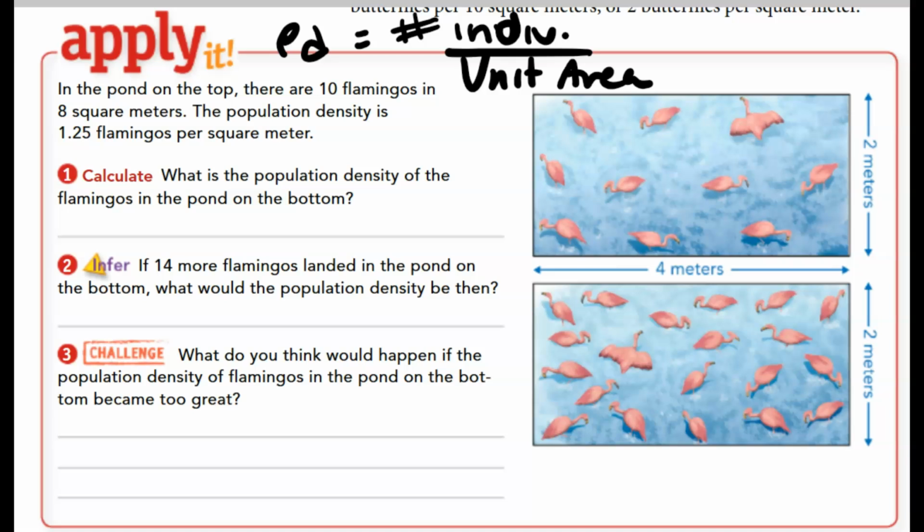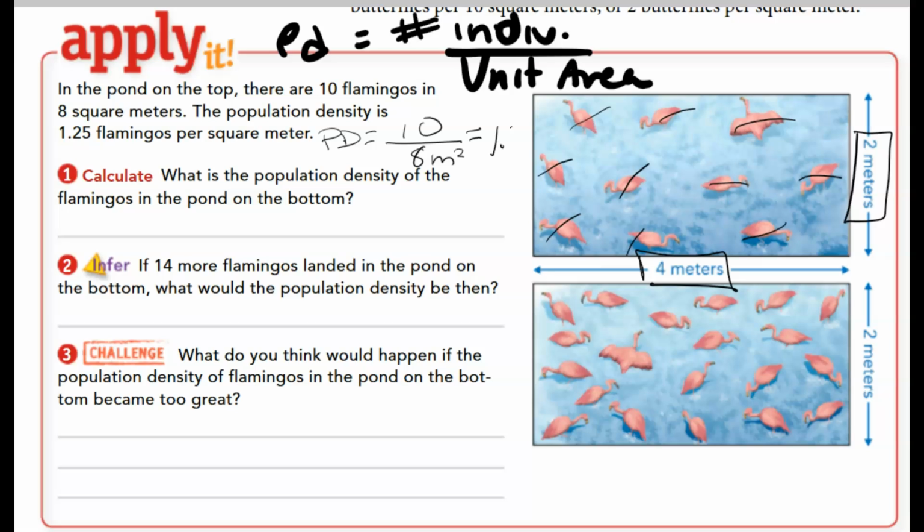So what they did is they counted each one. 1, 2, 3, 4, 5, 6, 7, 8, 9, 10. And they knew population density equals 10 divided by the unit area, 4 meters times 2 meters. So that's 4 times 2, 8 meters squared. And if you divide that, you get 1.25 per meter squared.